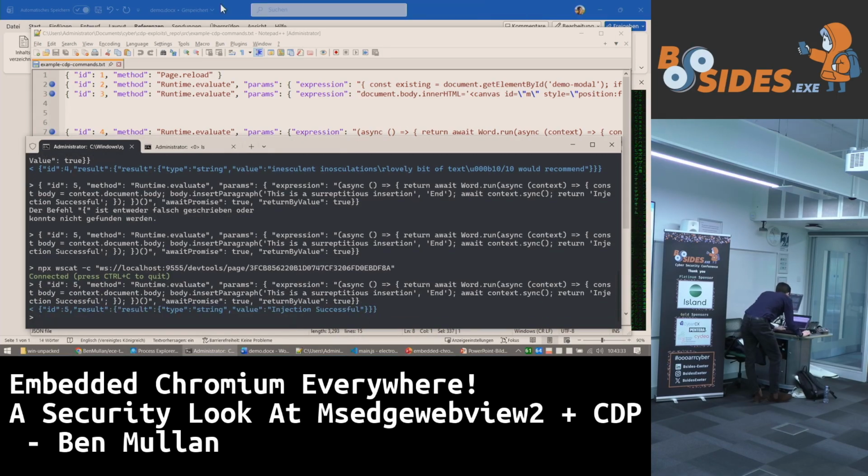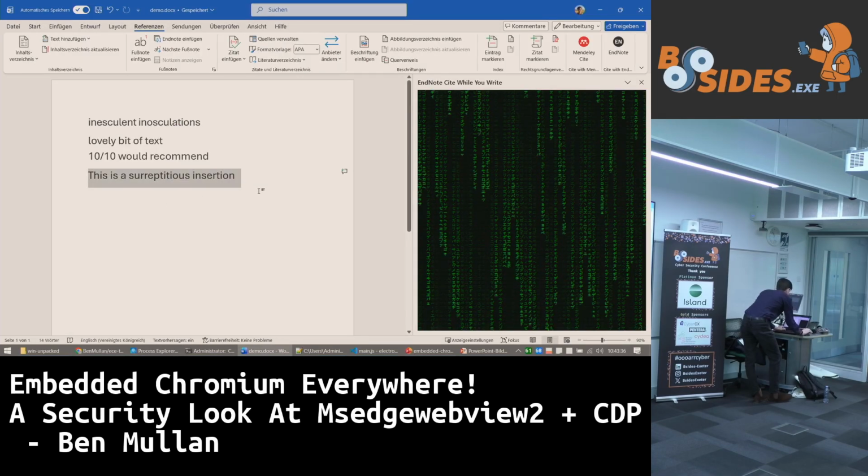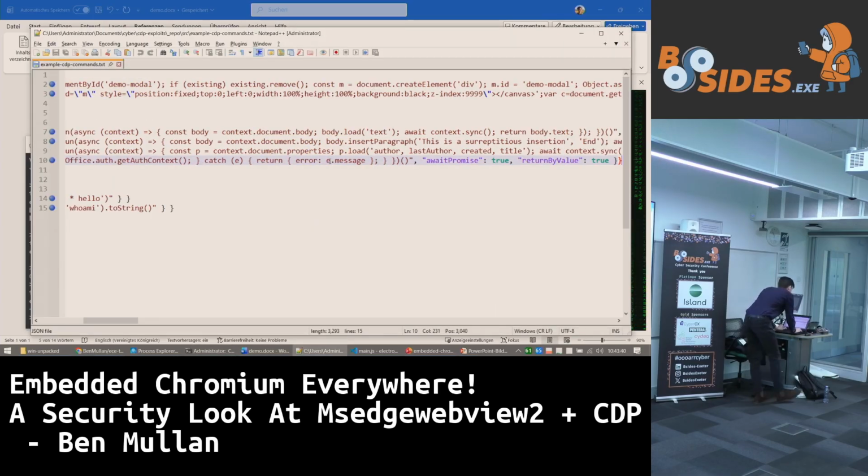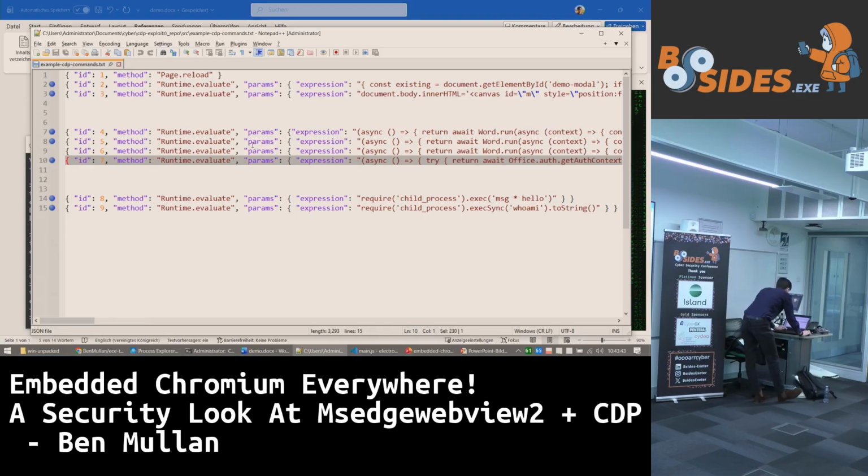Return by value true, injection successful, maybe. Oh look, that wasn't there before. Okay, we can read and write to the document. That's a bit interesting. Can we do anything slightly more surreptitious, slightly more pernicious than that?